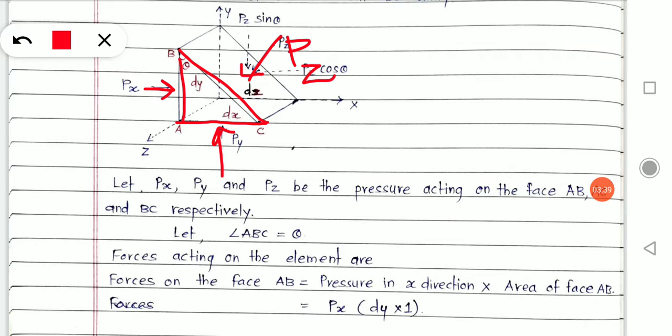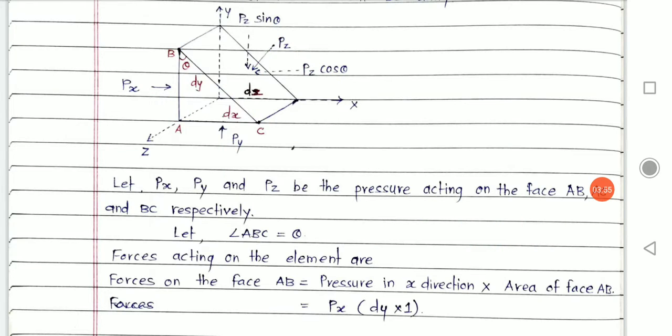Alright. Next, I assume the angle between A, B, C. Here this angle is assumed to be theta.